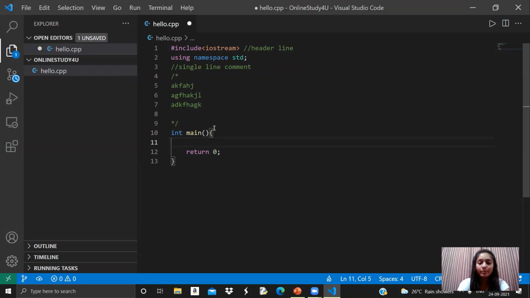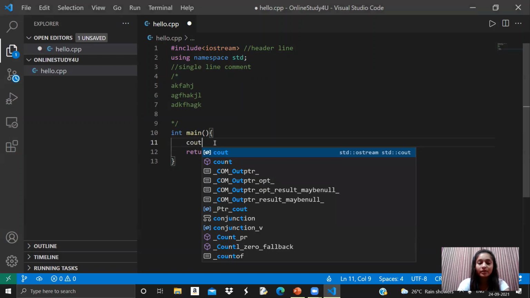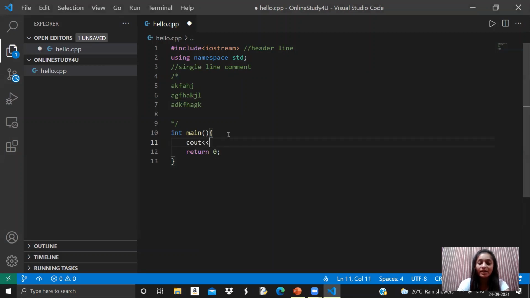So let's start with the input and output in C++. For taking output, we have the keyword cout. This is the keyword, and then we use a less than sign 2 times, and then with the help of quotes, we write anything we want to print on the screen. Here I am writing hello world. So anything written inside these double quotes should be printed directly on the screen. And in C++, every line is ended with the help of a semicolon. So this is how you print the output in C++.